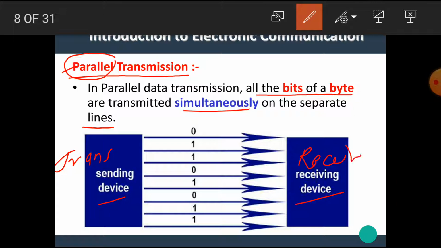Here a transmitter and receiver are shown. The transmitter transmits a data byte by parallel lines. That means this data byte 01101011 is transmitted towards the receiver through 8 separate data lines. This type of transmission is called parallel data transmission.